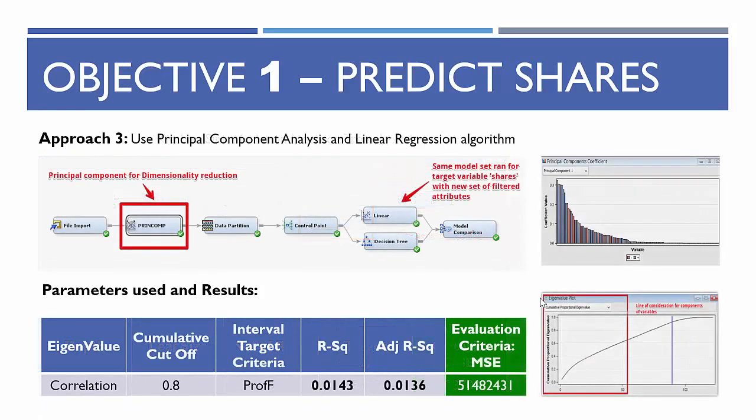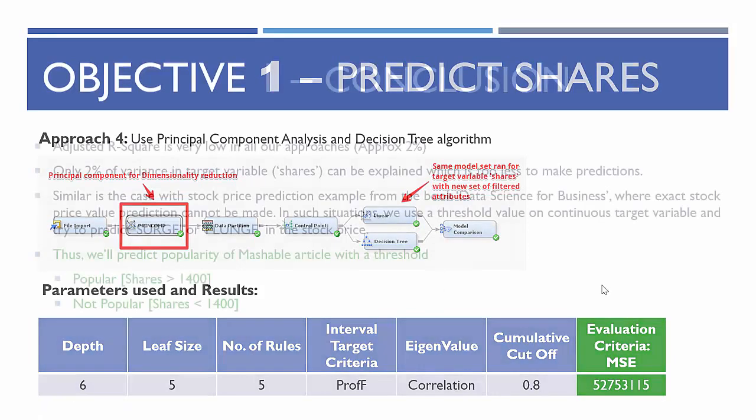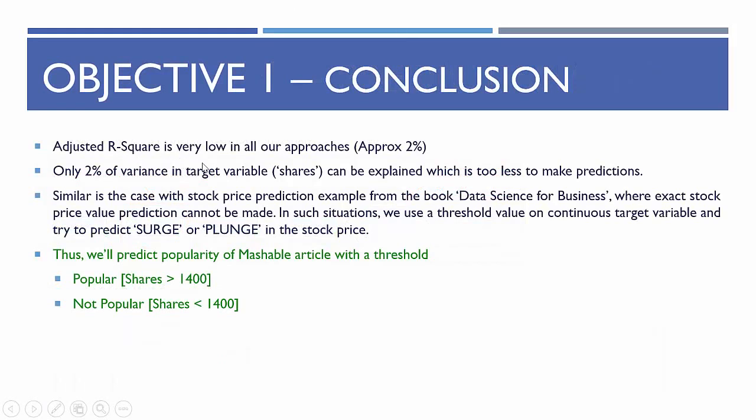And so we went ahead and gave an approach 3, where we use principal component analysis. This dimensionality reduction technique gives us components which have high variance. So you can see here the cumulative cutoff value we have considered is 0.8, and this is the eigenvalue plot. So we have considered these many attributes from principal component. The fourth approach we have used is principal component on decision tree, and we got this output. So you can see the MSE values are very high here, and the adjusted R square was very low, and that means only 2% of the variance in the target variable, which was shares, can be explained by our predictor variables.